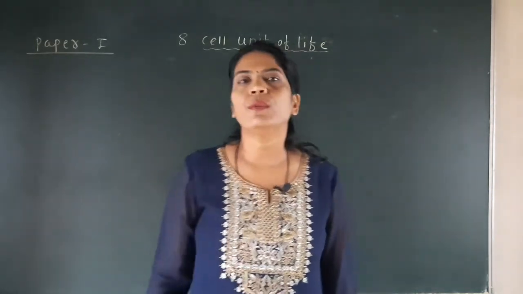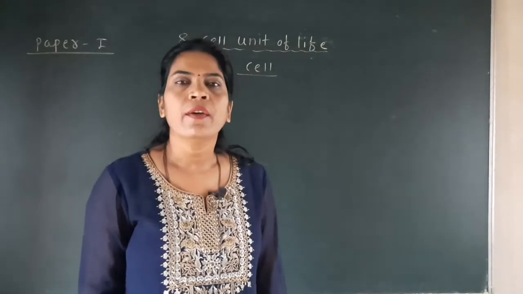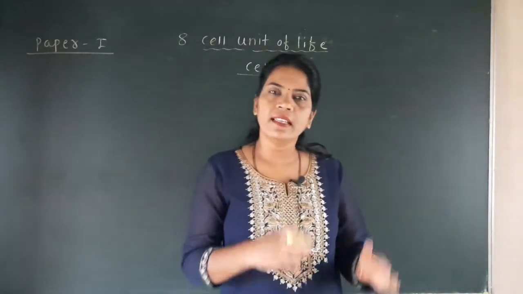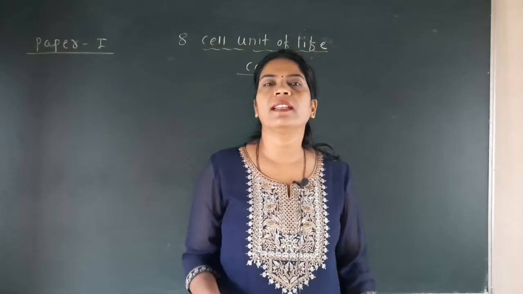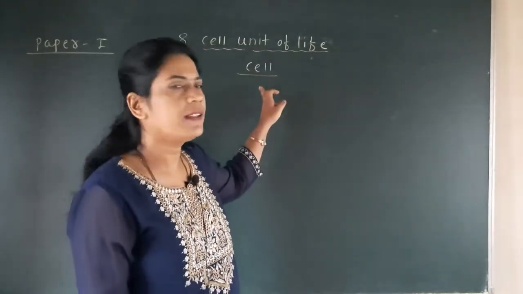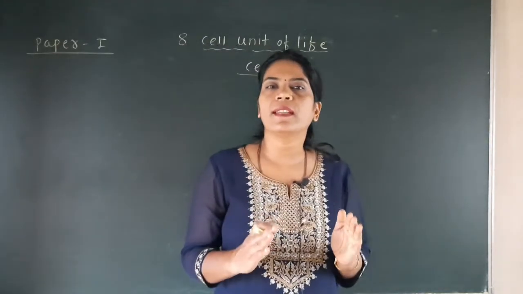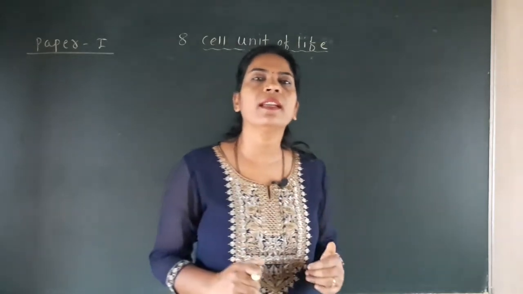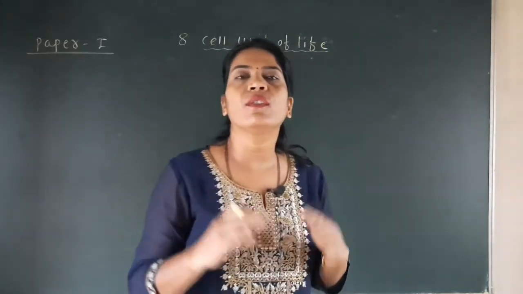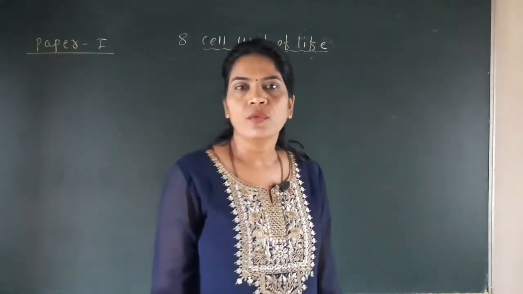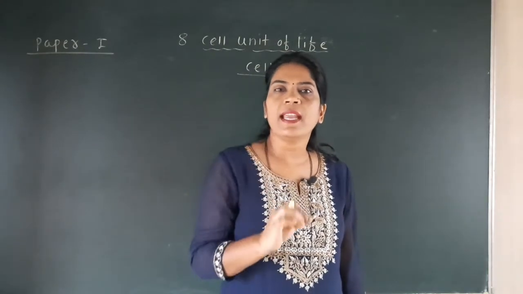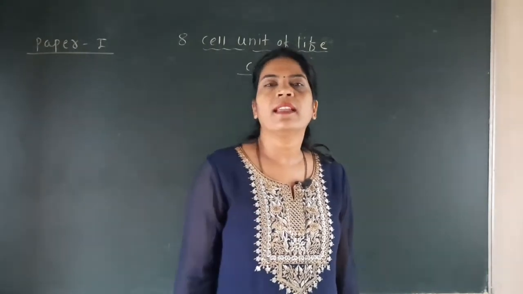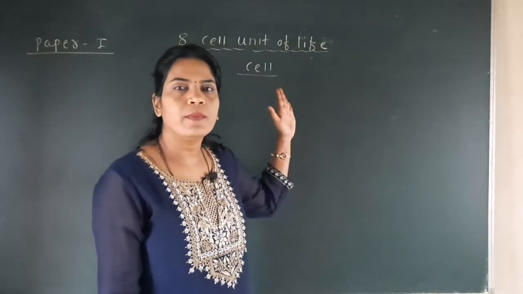The answer to that question is that when we say it is a living thing, then that living thing is made up of the cell. And when we say it is a non-living thing, then that non-living thing is not made up of cell. So if any organism is living, then definitely it is made up of the cell.